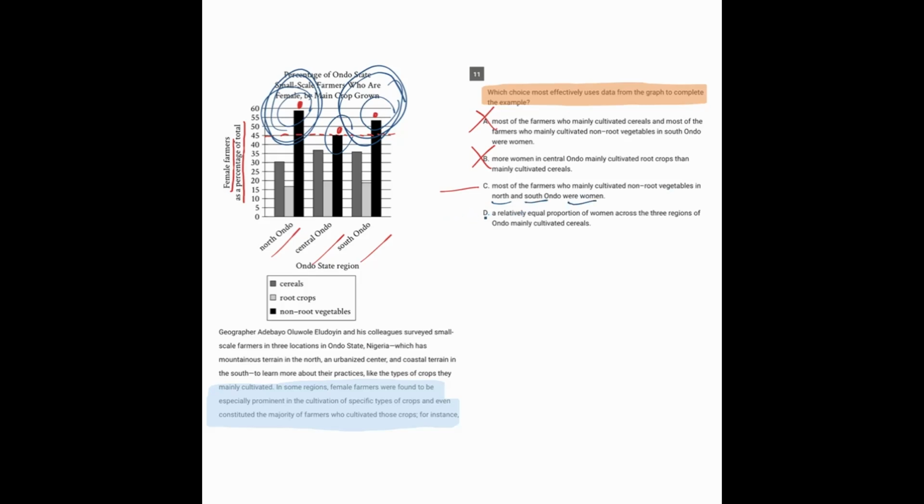So that's pretty good. And D, a relatively equal proportion of women across the 3 regions mainly cultivated cereals. Well, maybe this is equal, maybe it's not. But the point, like we said before, is that women were the majority. They constituted the majority of farmers who cultivated certain crops. And so just because the number may or may not be the same across the 3 regions, that does nothing to support the claim. So the answer here is C.